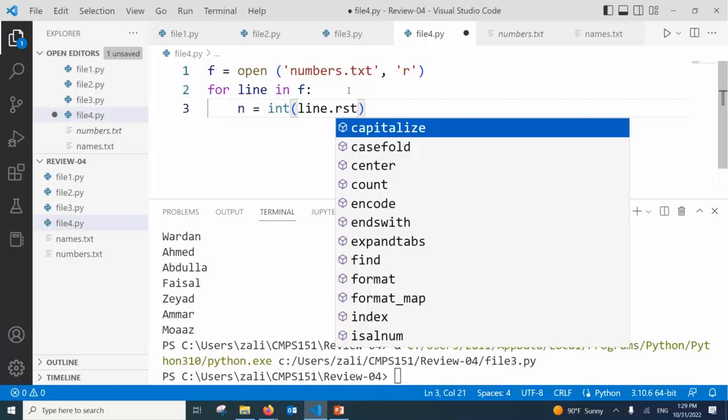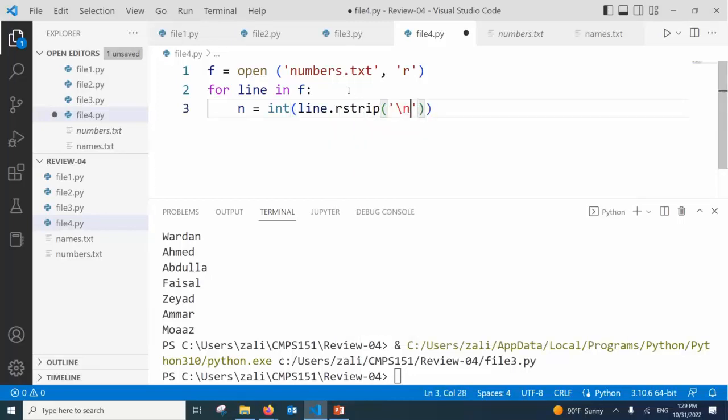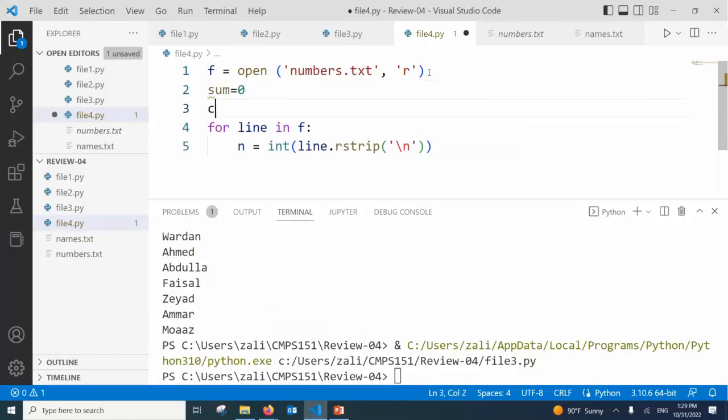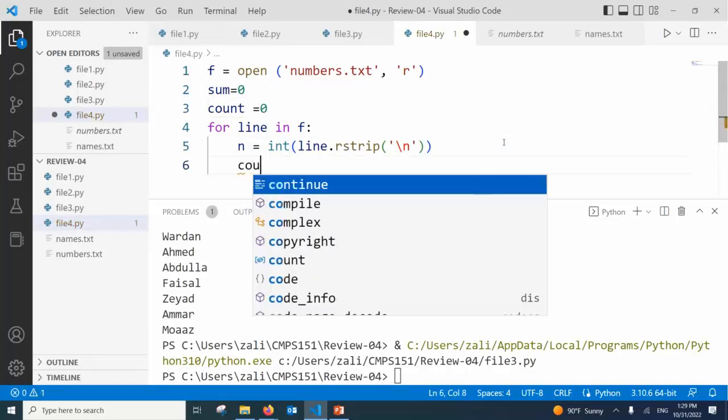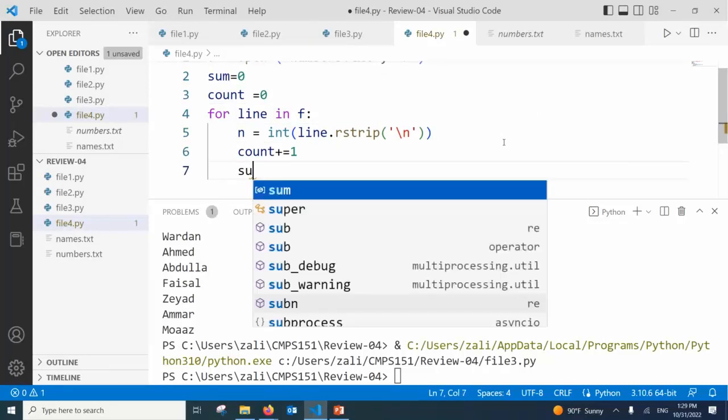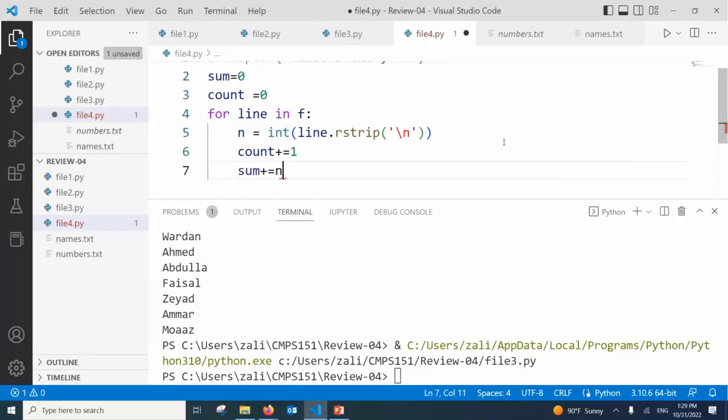r strip backslash n. Okay. So now n is what? Integer, because when you read n it will be a string. Okay. Here our friend Abdullah said we need to say sum is equal to what? And if we want the average, we need to say count is equal to what? Then what? Count plus equal what? Sum plus equal n, right?